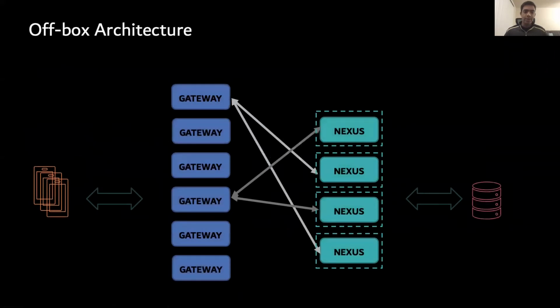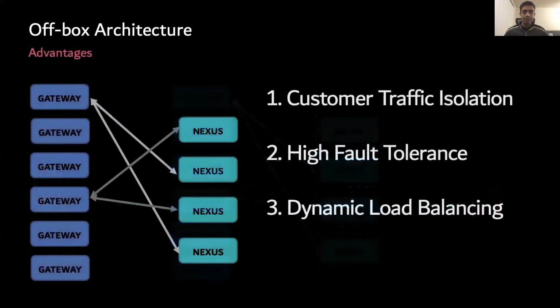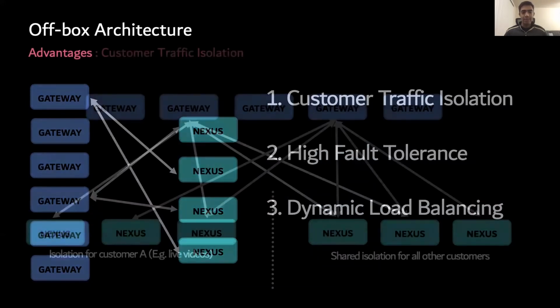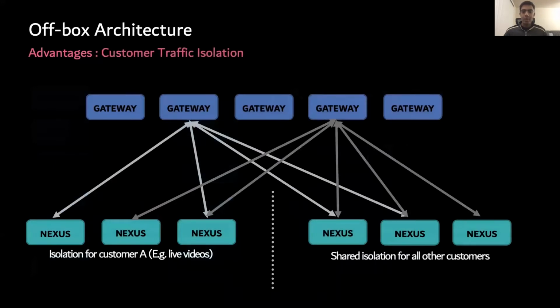In the off-box architecture, Nexus was separated into its own fleet with a host per Nexus, and each gateway connected to more than just a single Nexus. The dependency of multiple gateways to a single Nexus was finally broken. With the off-box architecture, we were able to isolate customer traffic, be more fault-tolerant, and dynamically load balance. Since moving off-box, each gateway could connect to multiple Nexuses. This allowed us to move certain unpredictable and spiky customers into their own isolation, that in turn helped protect other more predictable customers from a noisy neighbor problem.